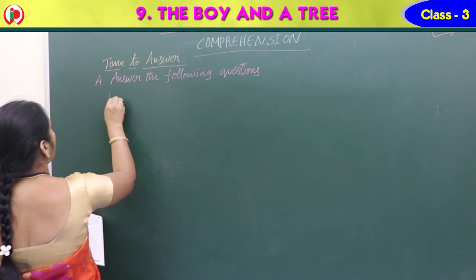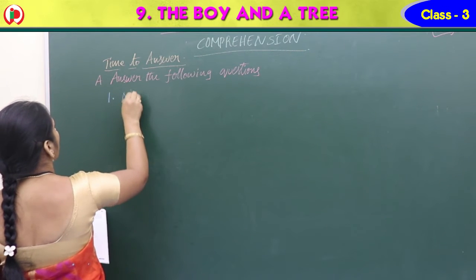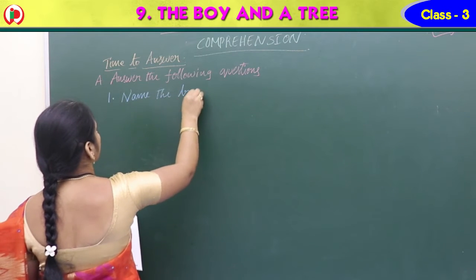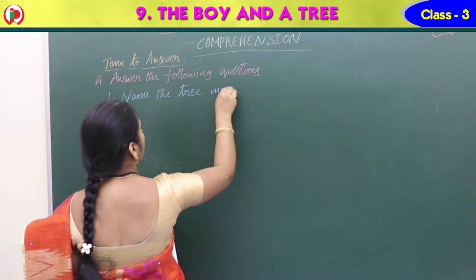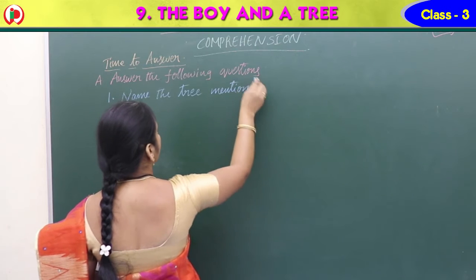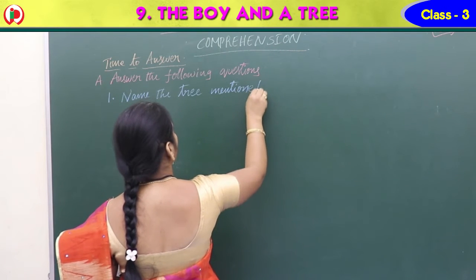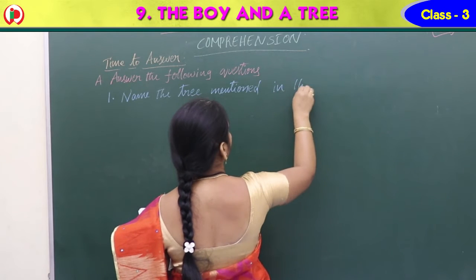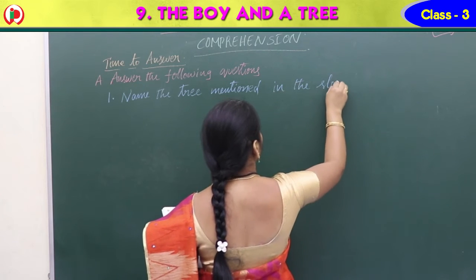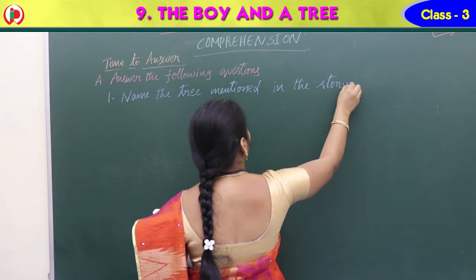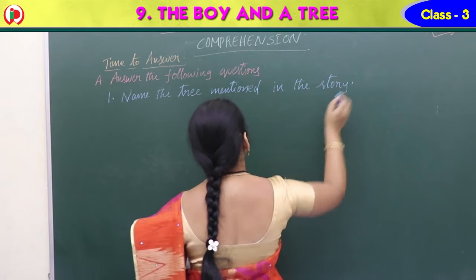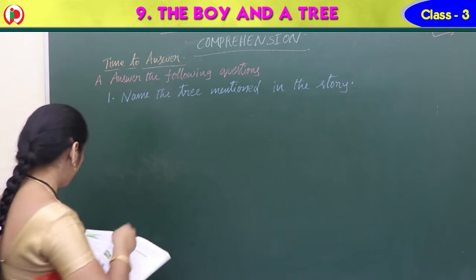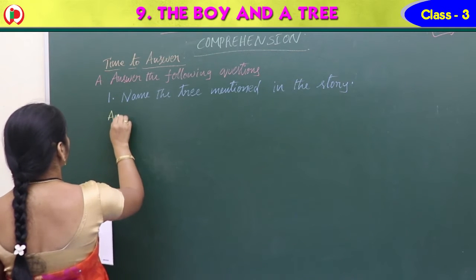First question, all of you open the notes and write down. Name the tree mentioned in the story. What is the name of the tree? Yes, apple tree. Write the answer for that.